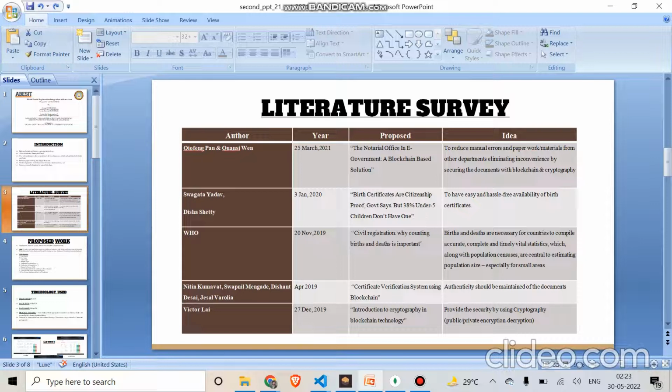In the other papers, they make the portal available to users, with easy and hassle-free availability using blockchain technology. The main points in the other research papers are maintaining authenticity, validation, and availability of the portal.